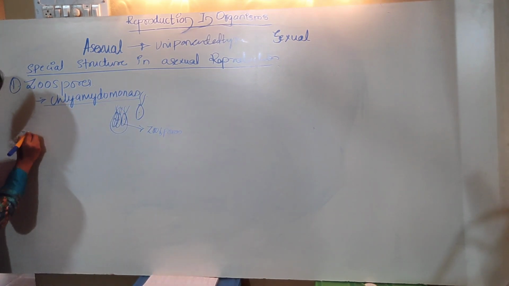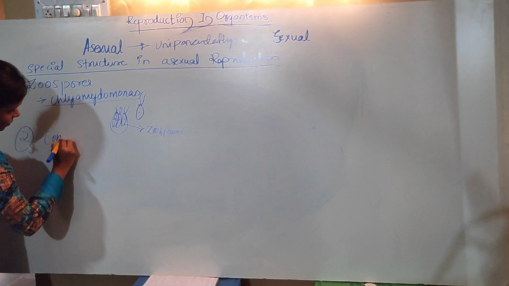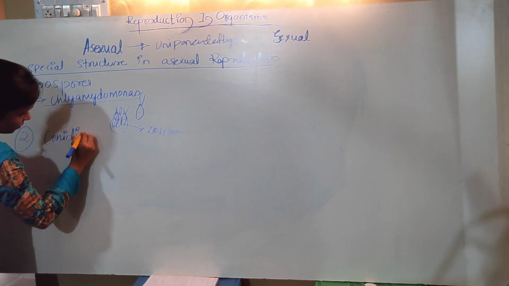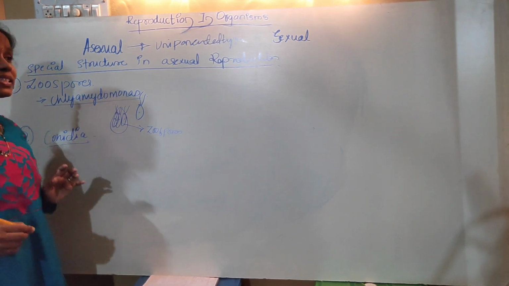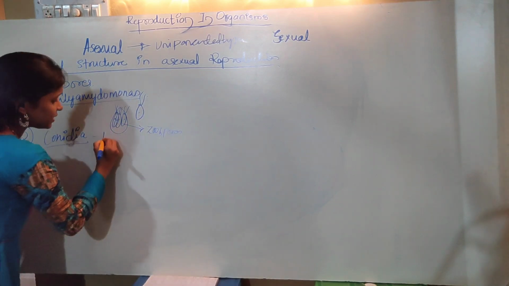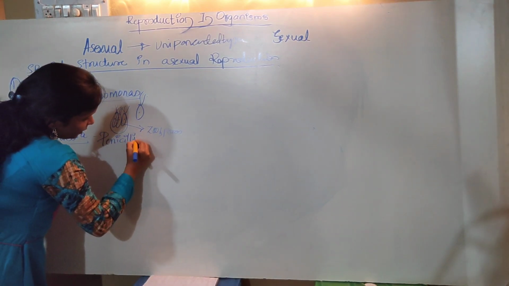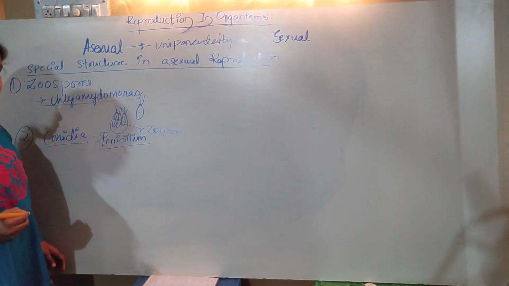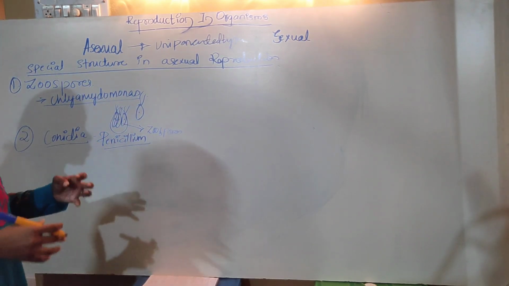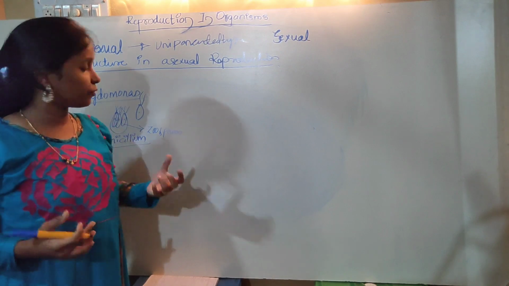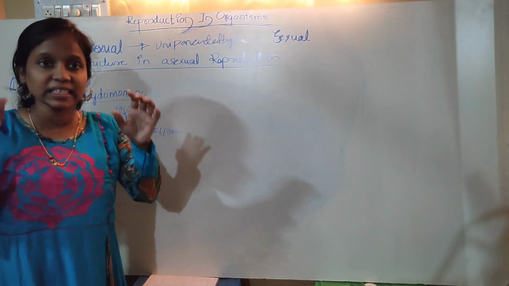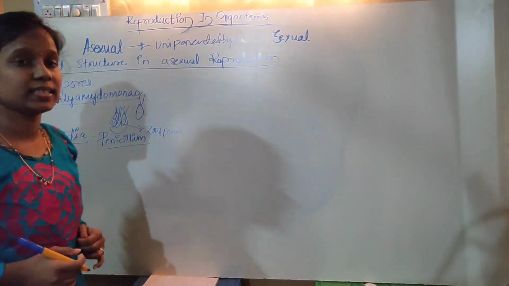Next, coming to conidia. The best example for conidia is penicillium. Penicillium is a fungus. What we are seeing of the structure of penicillium, we call a mycelium.